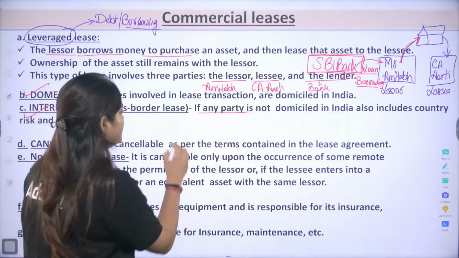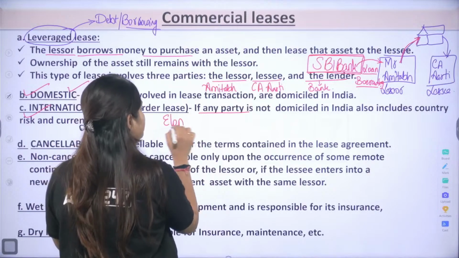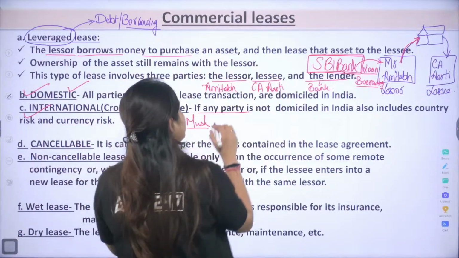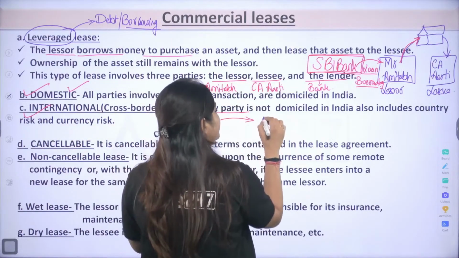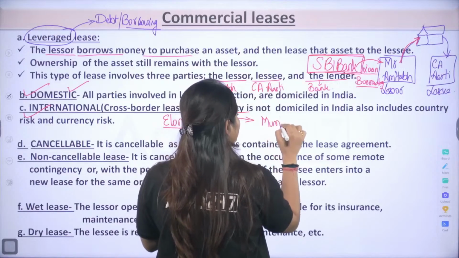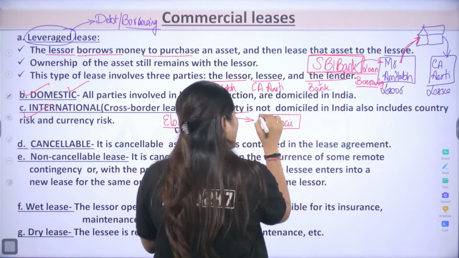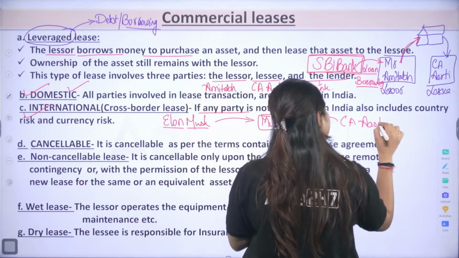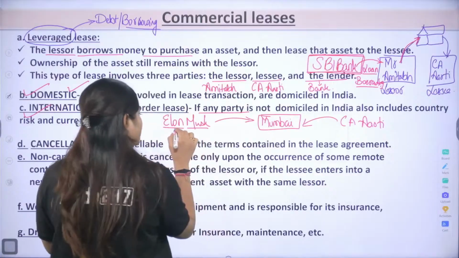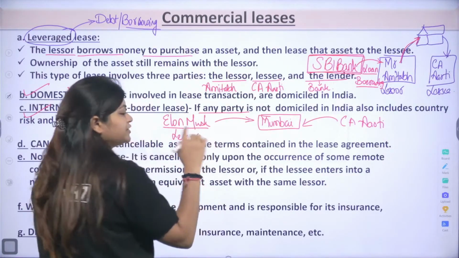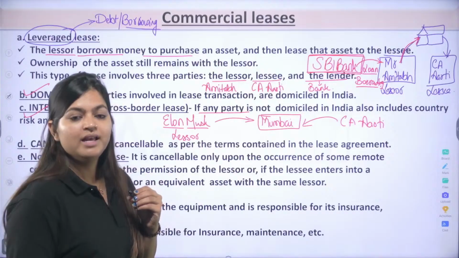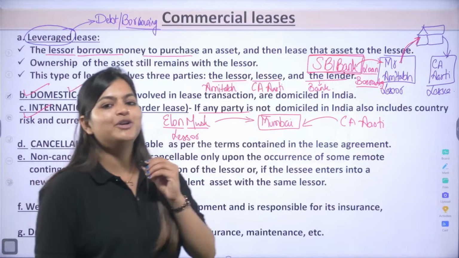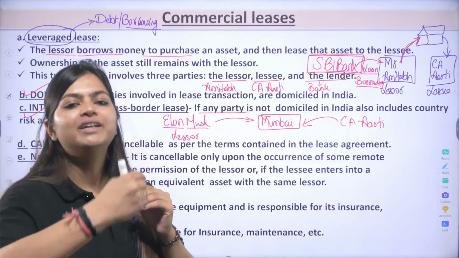If I am taking on rent from Elon Musk, Tesla owner, one property situated in Mumbai, Juhu Beach, and I want that property. Now CA Aarti is also from India only, but here your lessor is from outside India. In this situation, this is your international lease, or you can say cross-border lease.